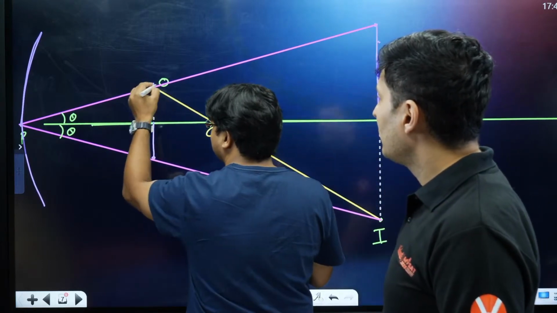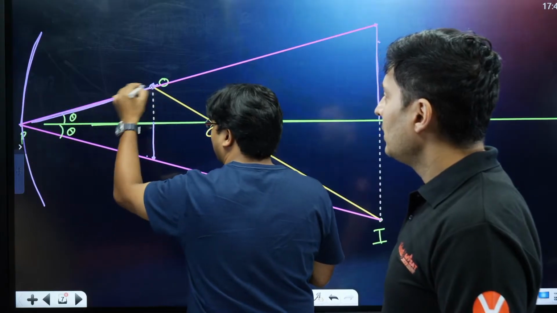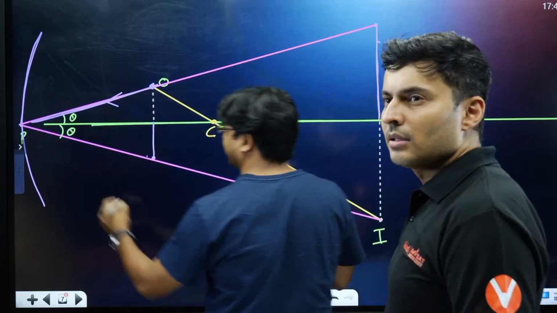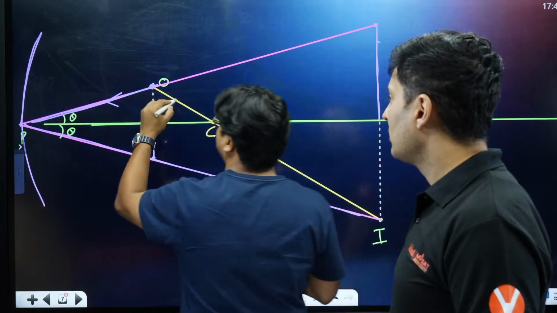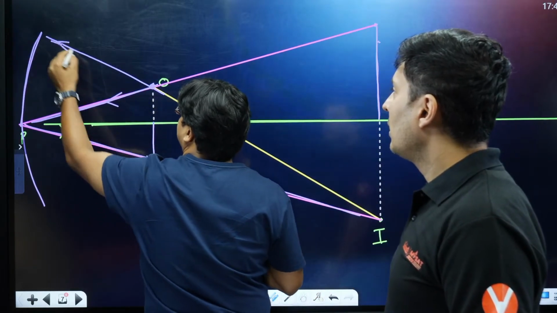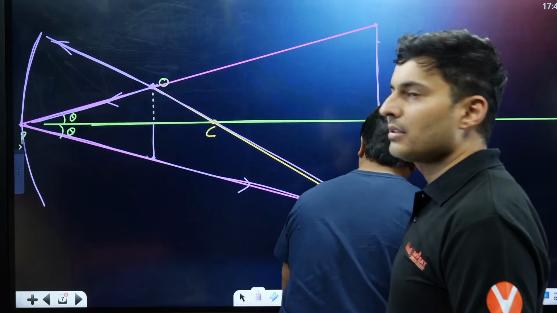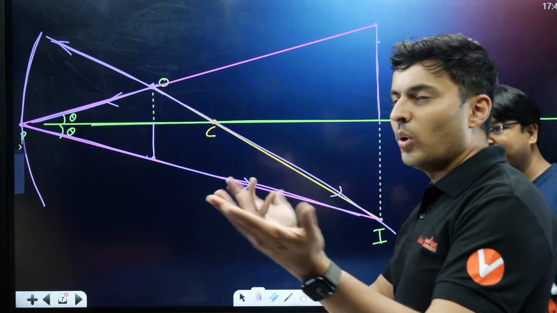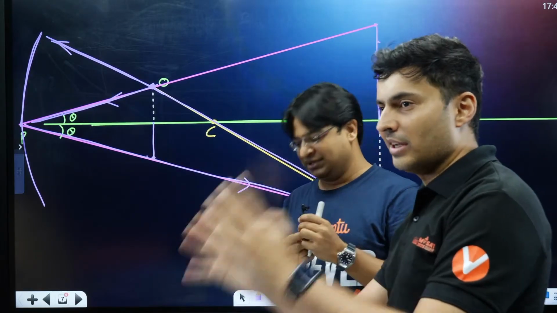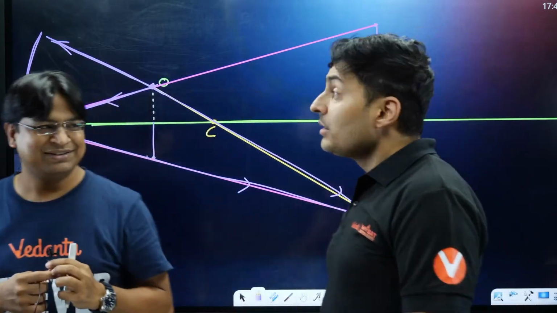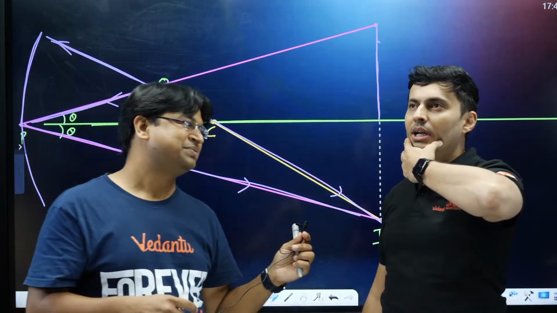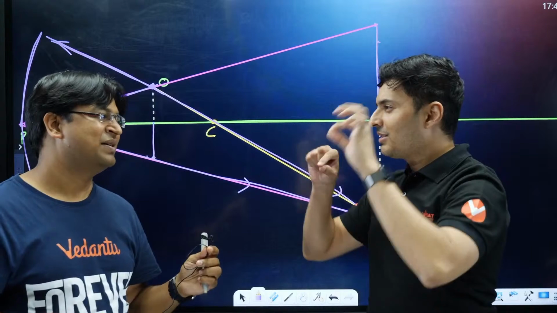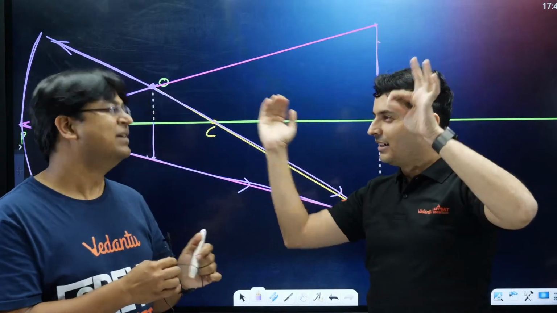If this is the object, this is one of the incident rays, and this will become a reflected ray. The other incident ray can be this one, which will be reflected back, and that's it, guys. We are done with the diagram. Again, this was the first challenge. This kind of question is also there, I think, in matrix, or I remember in JEE Advanced sometime, some object and images are shown, identify.